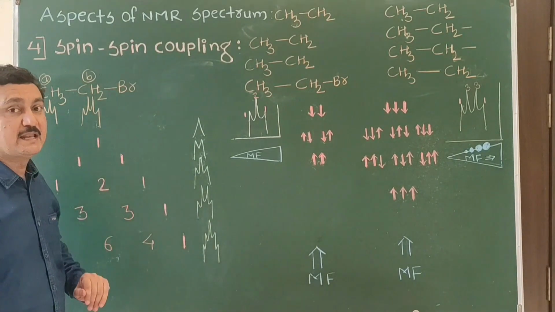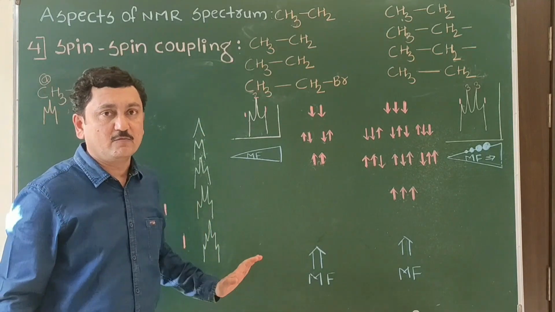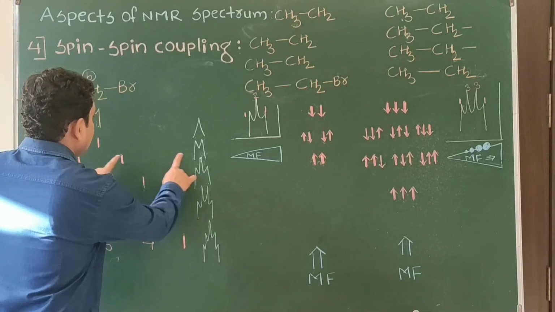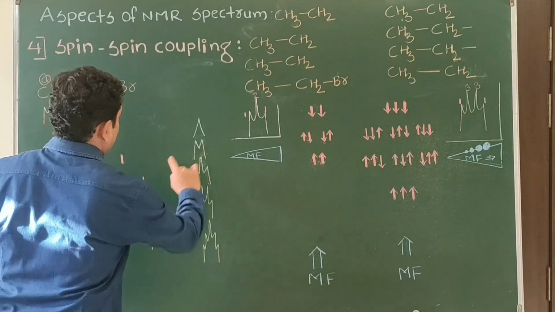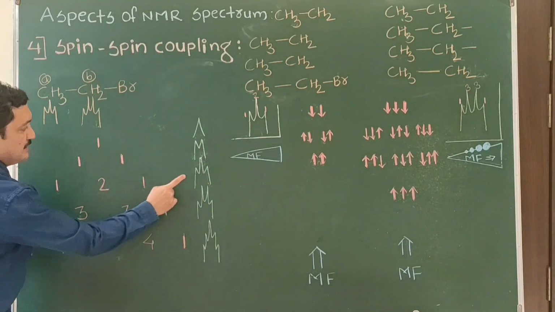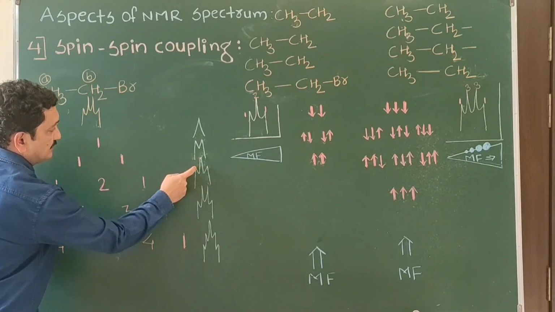For what purpose can we use this one? For remembering the intensity of the split signal, we can remember this. If we are getting a doublet, then the height of the intensity will be 1:1. If we are getting a triplet, then the ratio will be 1:2:1, meaning the central one will be double the terminal one.